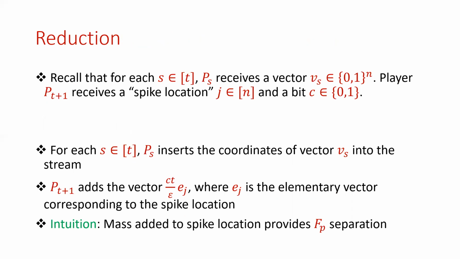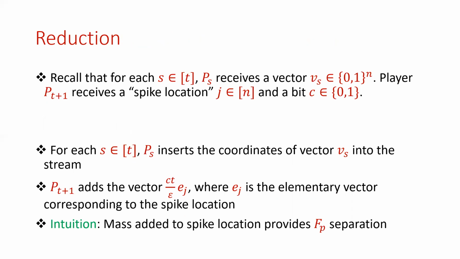Now, the reduction works as follows. So recall that the problem is defined so that for each of the first t players, they receive a binary vector of length n, and the last player receives a spike location and a bit. Then the first t players insert the coordinates of their vectors into the stream.